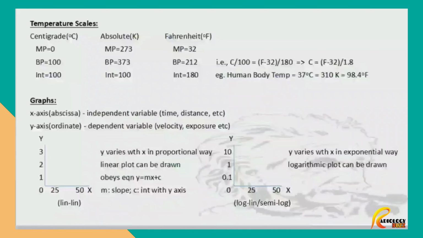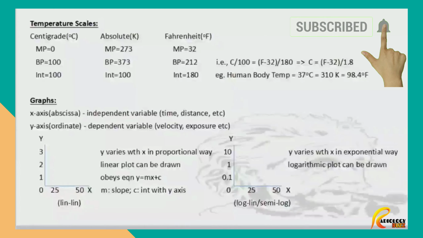In the absolute scale, melting point is 273, boiling point is 373, with an interval of 100 units between these 2 points. In the Fahrenheit scale, melting point is 32 degree Fahrenheit, boiling point is 212 degree Fahrenheit, with an interval of 180 units between them. For converting one unit into another, the formula is given.